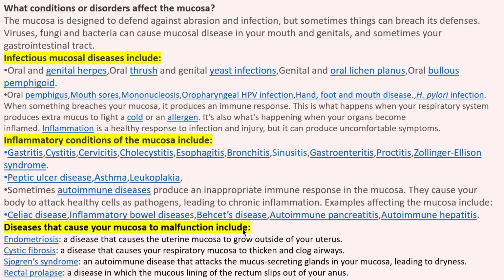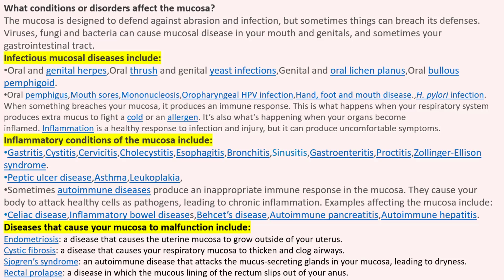Some diseases cause your mucosa to malfunction, including endometriosis. Endometriosis means the uterine mucosa, present in the female uterus, grows outside of your uterus.